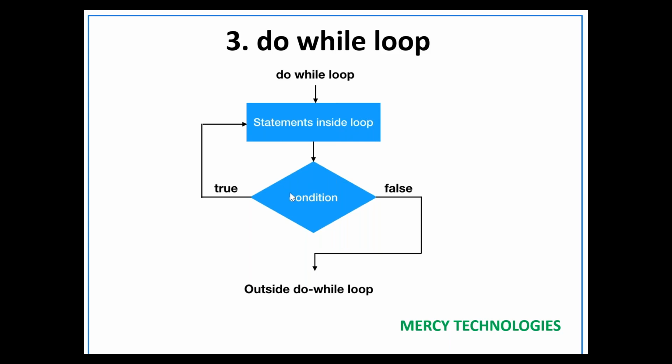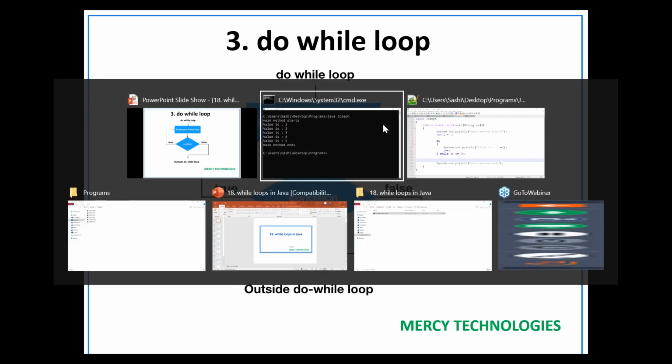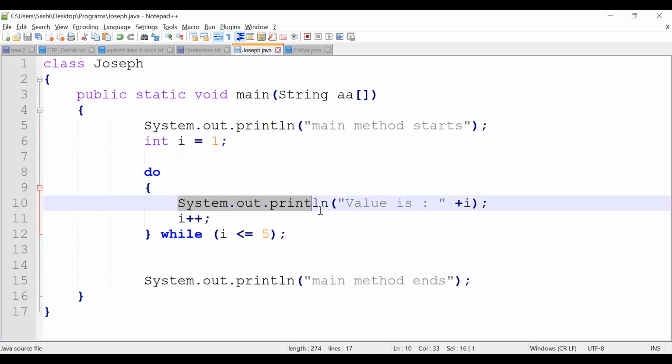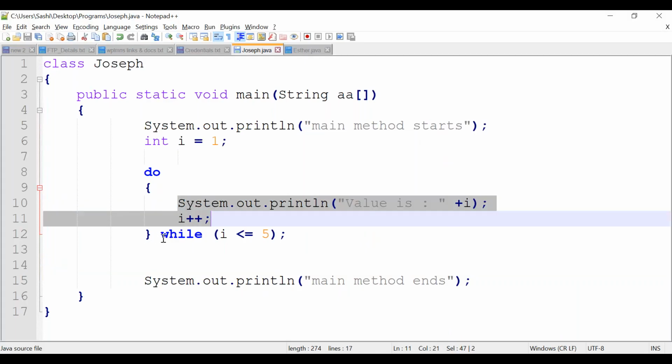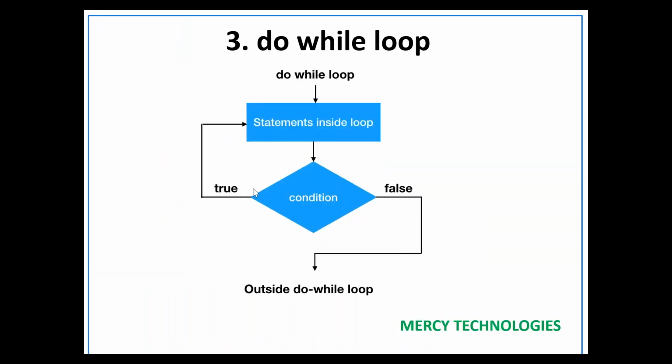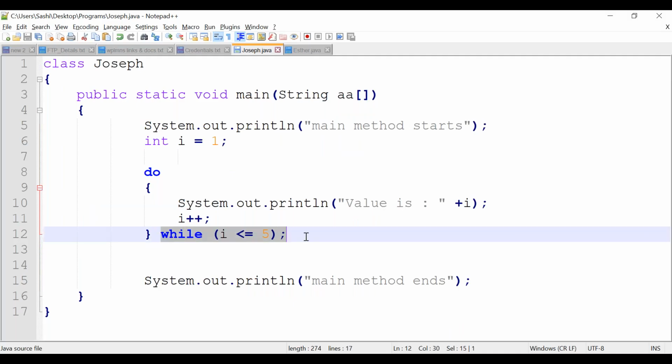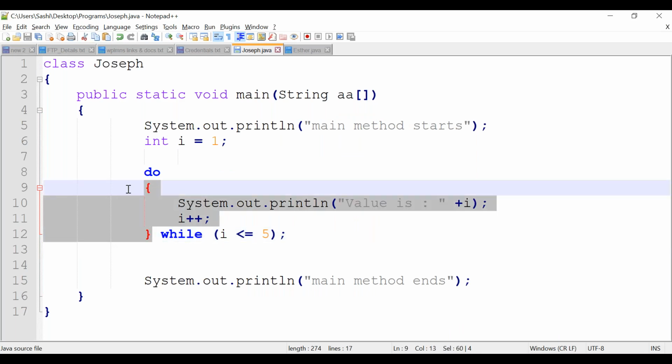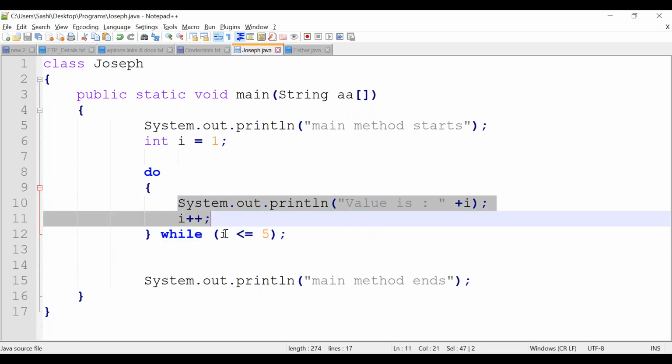In a do while loop, first it executes the group of statements inside the do while loop. See here, the first statement is executing. Then the condition is evaluated at the end. Thereafter, if the condition becomes true, it re-executes the block of statements.